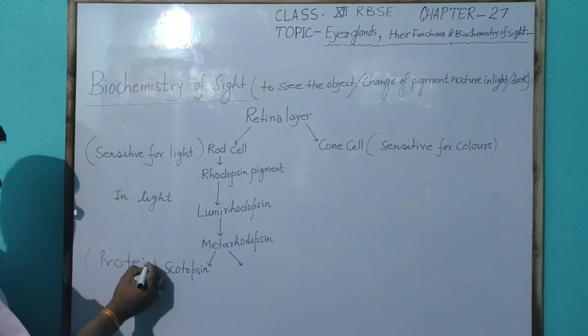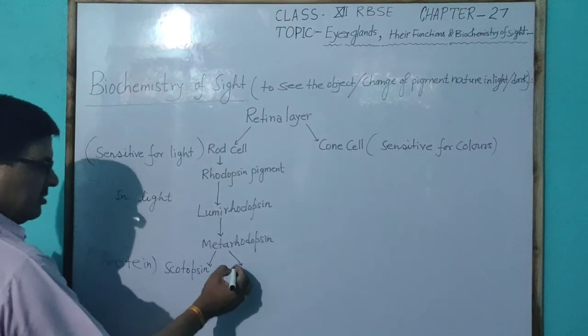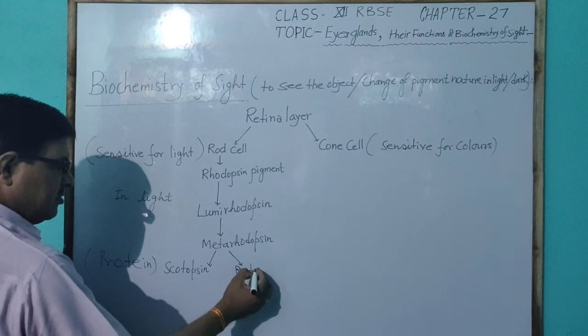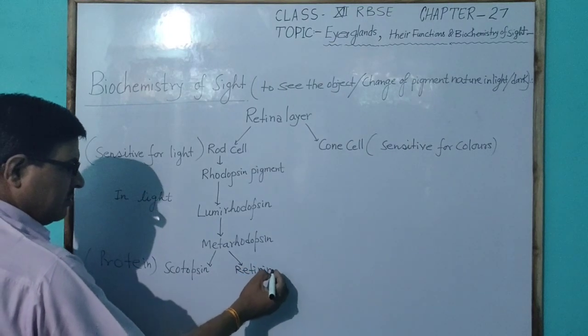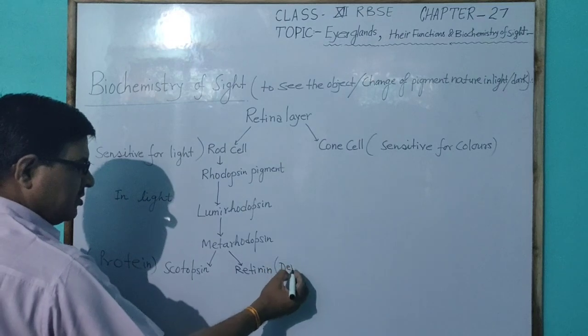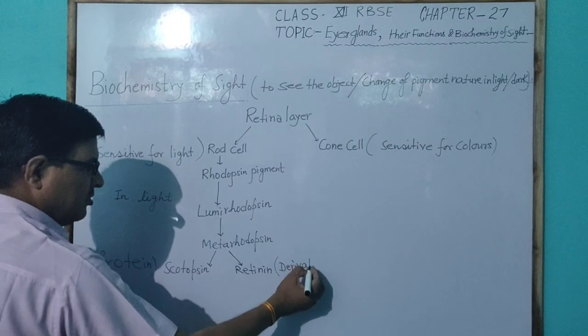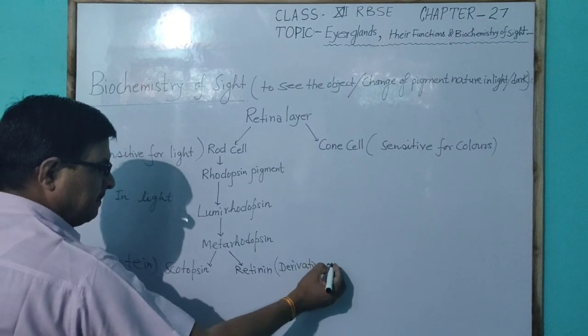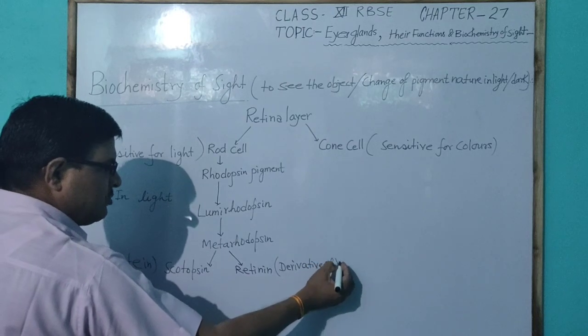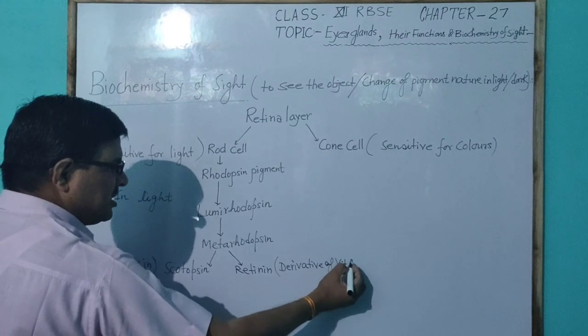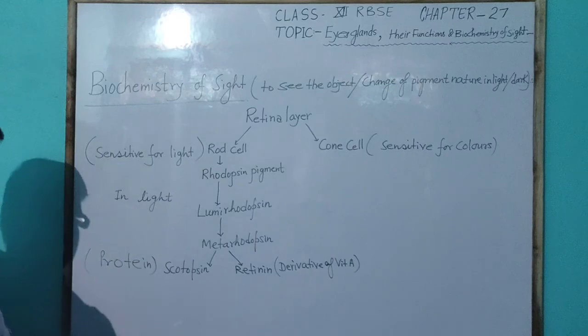Scotopsin is a protein, and retinine is the derivative of vitamin A. It is a derivative of vitamin A, but in the dark,